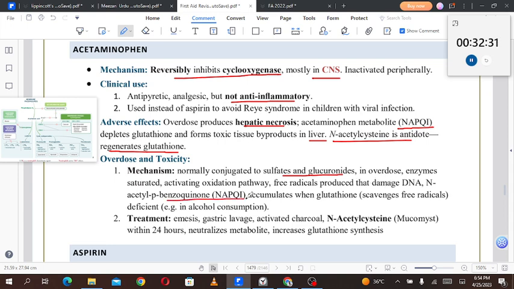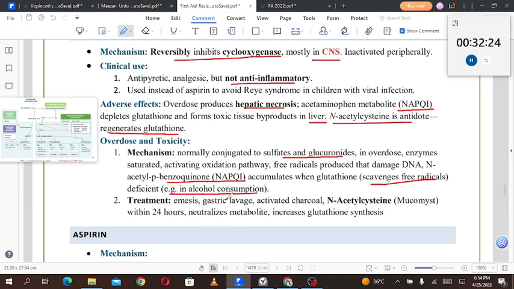N-acetyl-p-benzoquinone imine (NAPQI) accumulates when the glutathione that scavenges free radicals is deficient, for example in alcohol consumption. Treatment is done with emesis, gastric lavage, activated charcoal, N-acetylcysteine, Mucomyst, within 24 hours. It neutralizes the metabolites and increases glutathione synthesis.